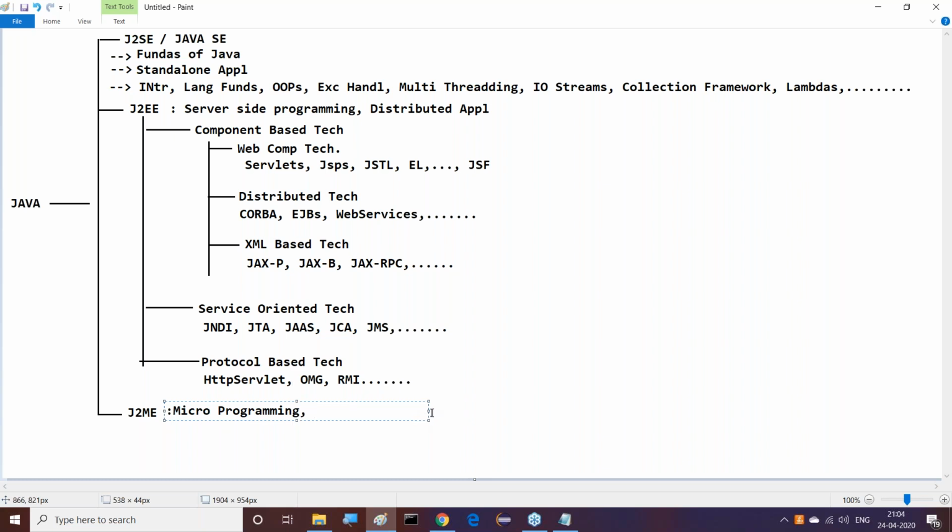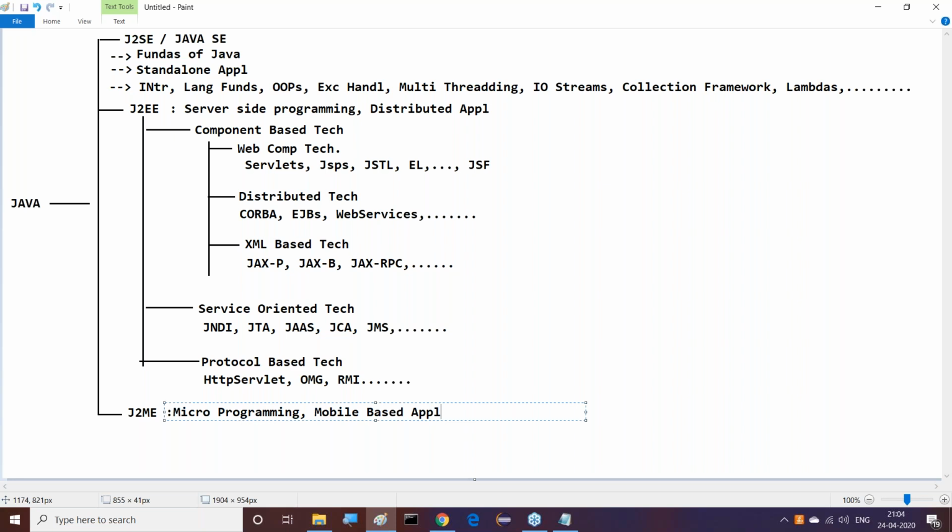By using this micro programming, we are able to prepare mobile-based applications.